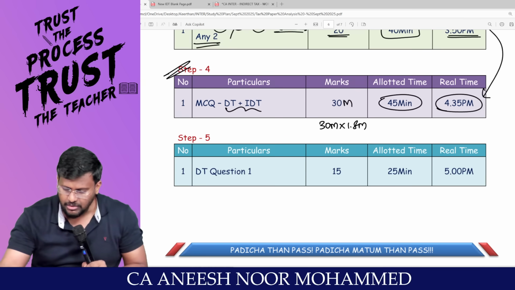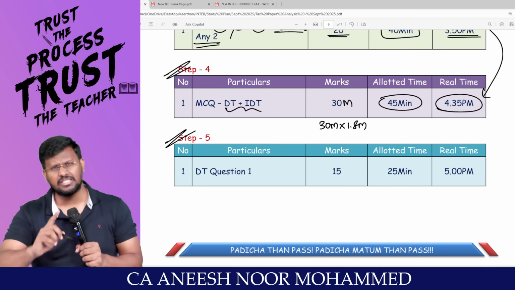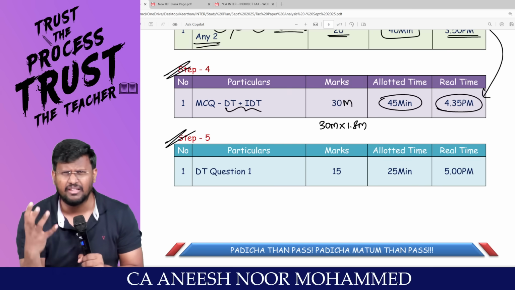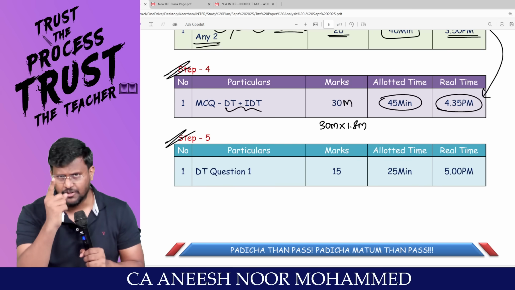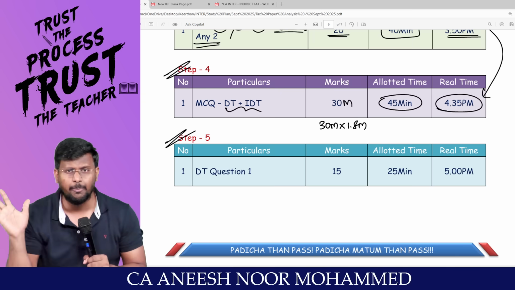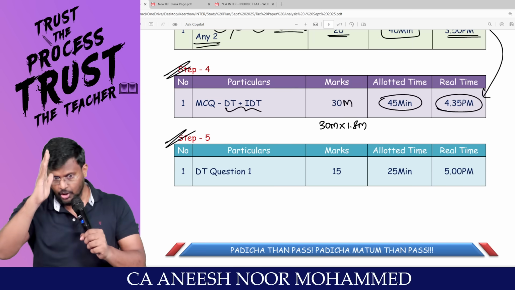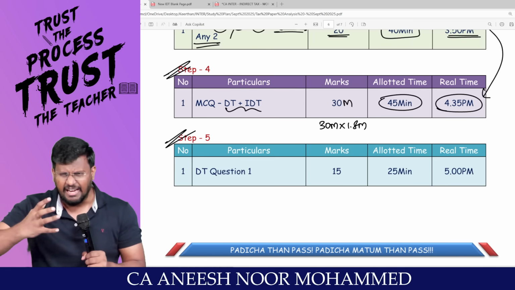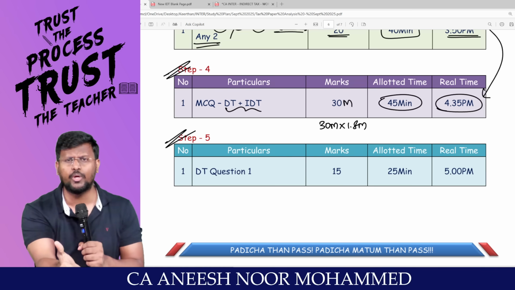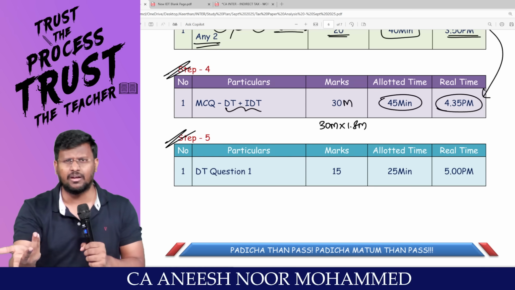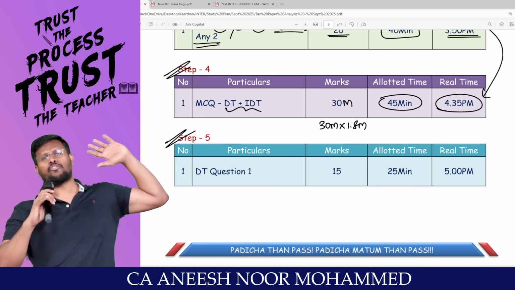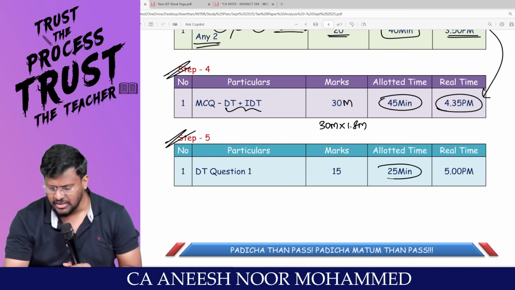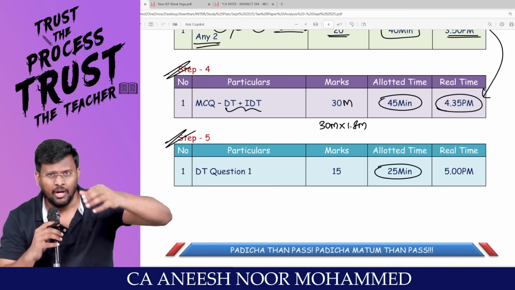In the last 25 to 30 minutes, attempt the compulsory question of the DT, computation of total income, because that will be a very lengthy question. If you take that question as the first question, you will be disappointed in the examination, because to reach the computation of total income itself, we have to spend a lot of time. Our entire energy will be thrown into question number 1, and we'll be tired. We will feel that we need a break of 30 minutes.